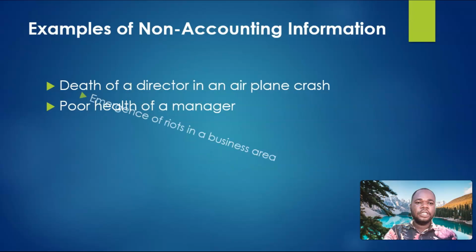The next is poor health of a manager. When the manager of the business is not feeling well, his output will be affected. He cannot give out his best, and this also has a significant effect on our finances. But as to how much we have lost as a result of that cannot be measured, and therefore this cannot be recorded as an accounting information.